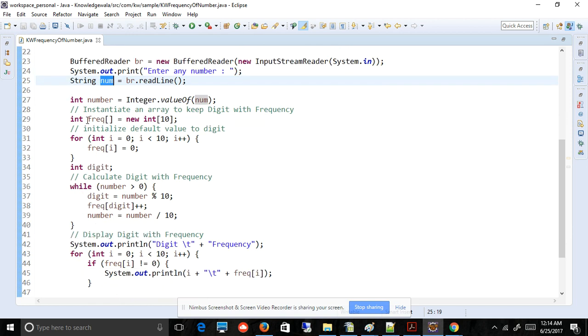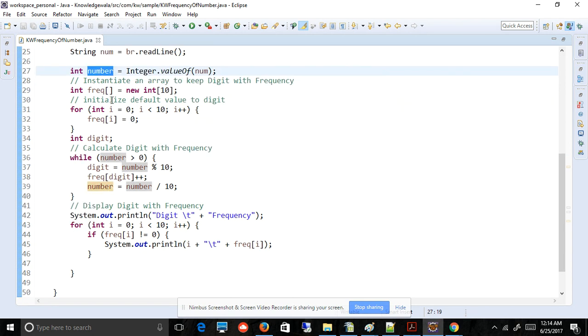Then what I am doing here is converting, because from the keyboard it always comes as a string. So I will convert that number string to a number, an integer basically. Then I know there are only 10 basic digits, and those are what have the frequencies. So I'm creating one array of size 10.